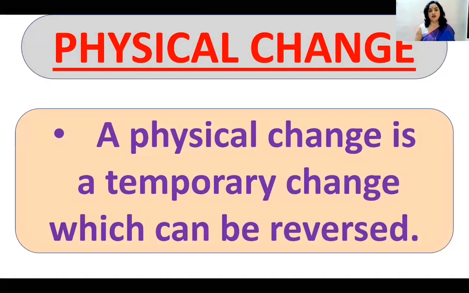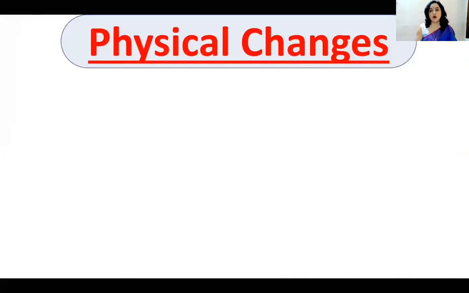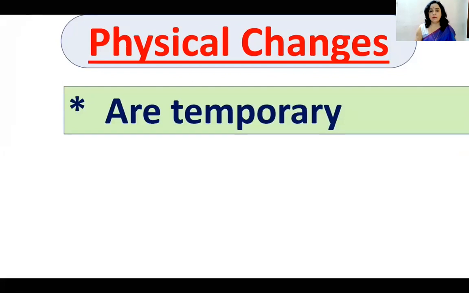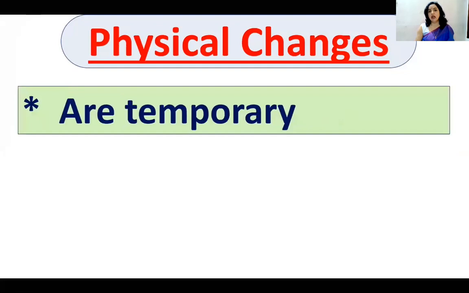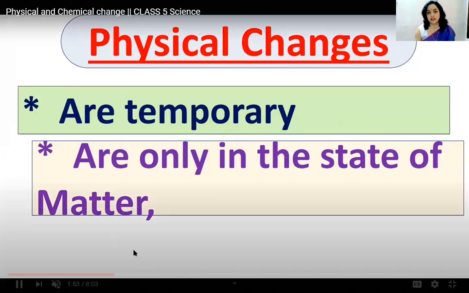In the form of a definition, you can write like this: a physical change is a temporary change which can be reversed. This is the simple definition of a physical change. For example, I can change water to ice, or again I can change it back to water. So the basic properties of physical changes are that they are temporary and only in the state of matter.